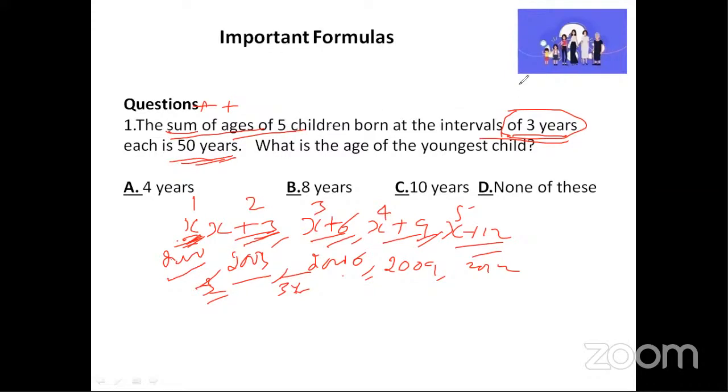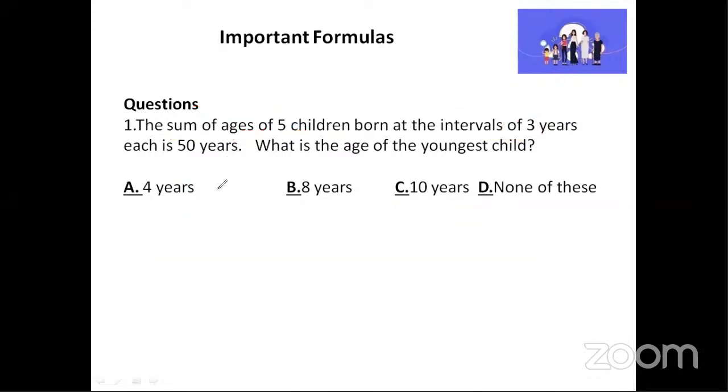So I'll just clear this drawing and add all of them. Observe carefully. The first one was x, the second was x plus 3, the third was x plus 6, the fourth was x plus 9, the fifth was x plus 12. If I add all of them, it is said in the question that the total is going to be 50 years.